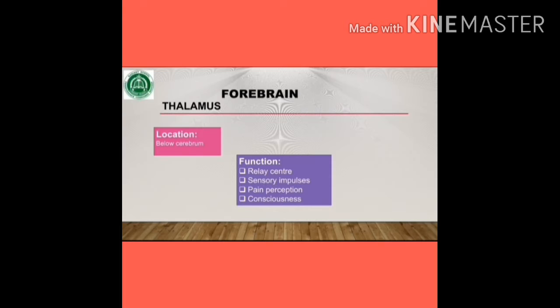Relay means receive and pass on information or a message. It receives and modifies sensory impulses, except from the nose, before they travel to the cerebrum. It is also involved in pain perception and consciousness. Perception means awareness through senses.